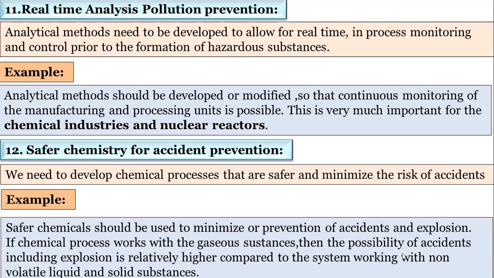Volatile liquids are also dangerous, like benzene, carbon tetrachloride, and ether. These are volatile, so they easily catch fire and an accident can take place. So we have to avoid such types of chemicals, and use non-volatile liquids and solid substances. So the main purpose of all these 12 principles of green chemistry is to minimize pollution and the energy crisis.